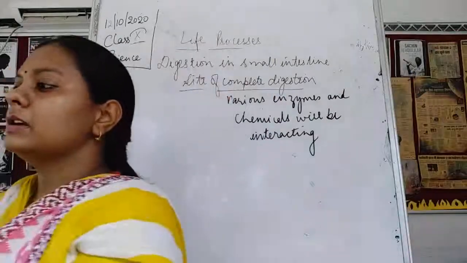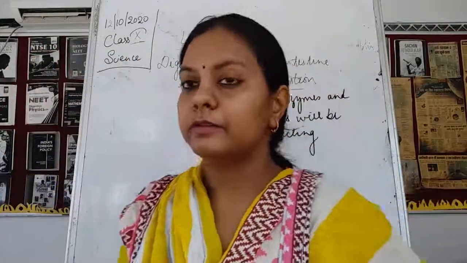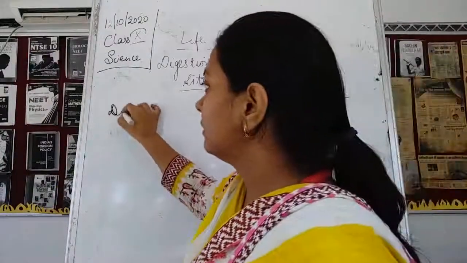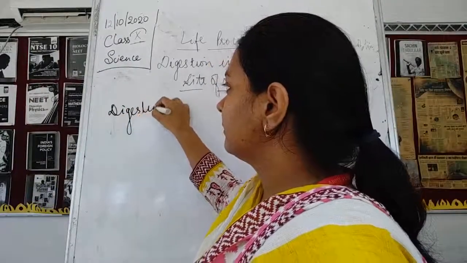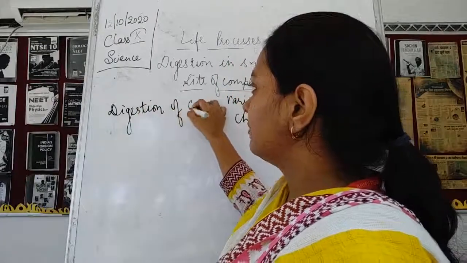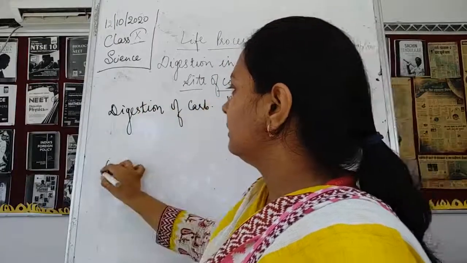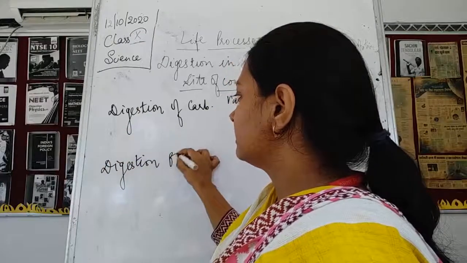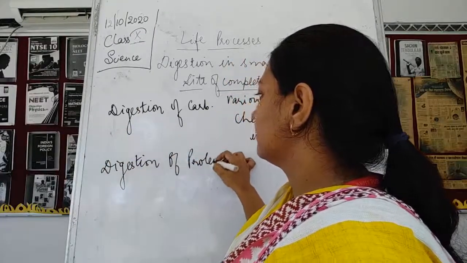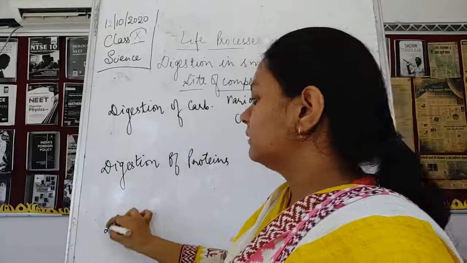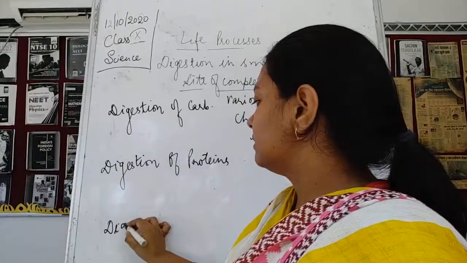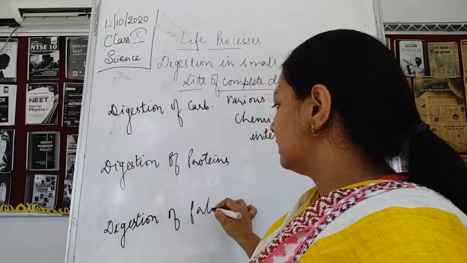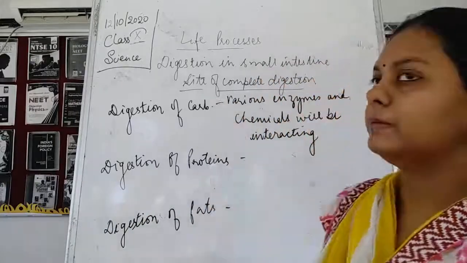Complete digestion means the digestion of carbohydrates, then the digestion of proteins, then the digestion of fats is going to take place.